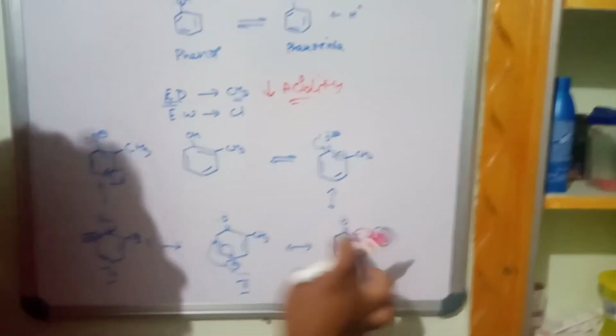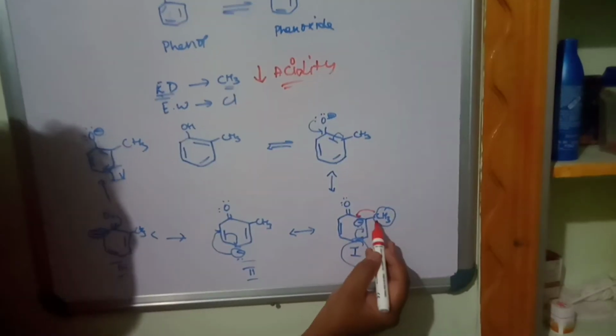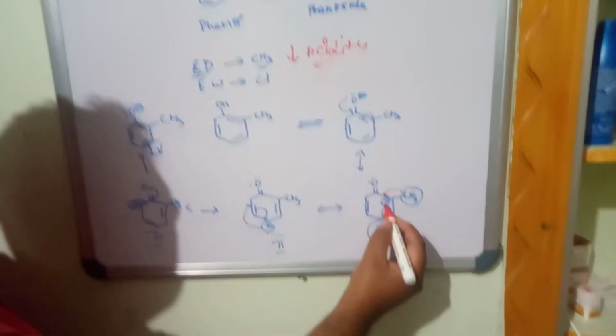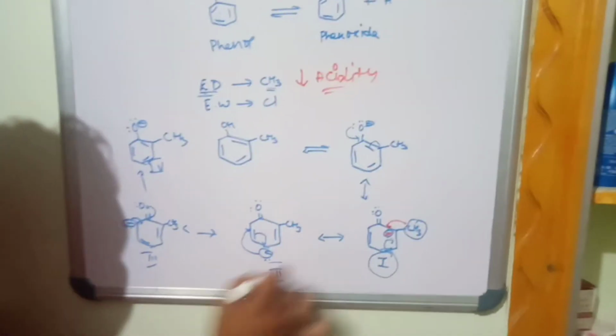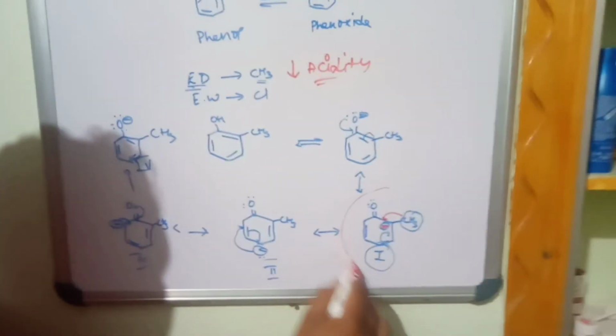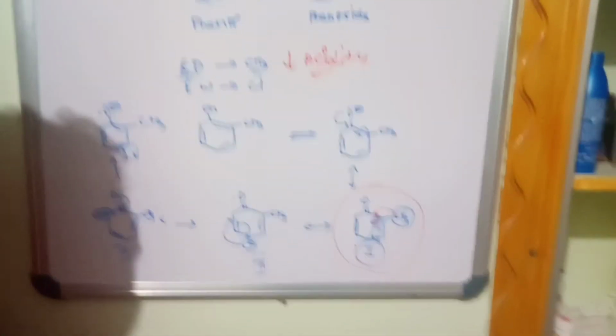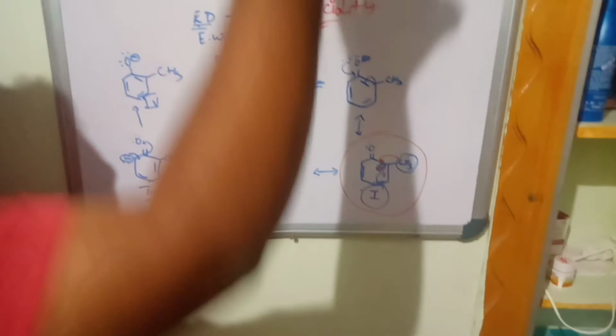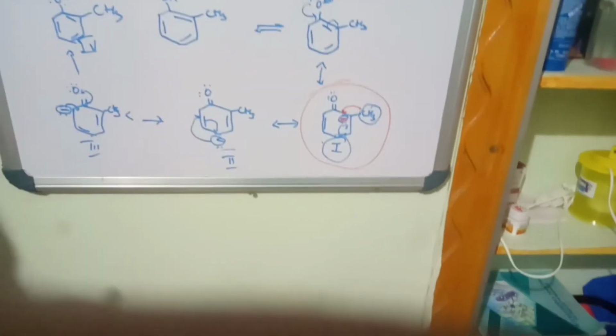The carbon holding the negative charge is the same carbon holding the methyl group. What happens when it is holding? It gives a pair of electrons, donates the electrons. It becomes electron rich. Negative charge will not disperse properly throughout the ring. Hence, the effect of the substituent, the methyl group, will not stabilize the phenoxide ion. Anything which will not stabilize phenoxide ion will decrease the acidity. If it stabilizes the phenoxide ion, it increases the acidity. Therefore, electron donating group decreases the acidity.